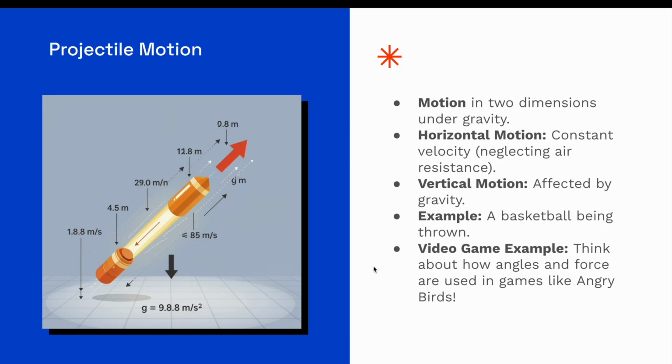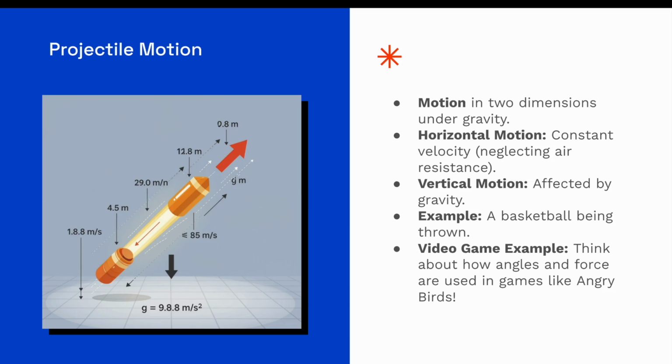So this is projectile motion. I had AI generate this little pic for me here because it's a lot less violent than what you'd think a projectile is. So please ignore the weird labelings. Projectile motion, as it sounds, is literally just shooting a projectile. It's two-dimensional motion where an object is under the influence of gravity. It's not free fall because there are other influences, but gravity plays a major role.